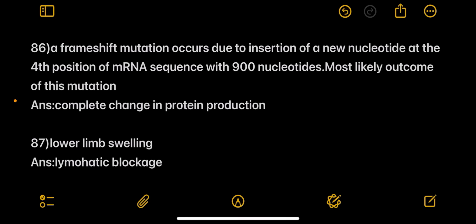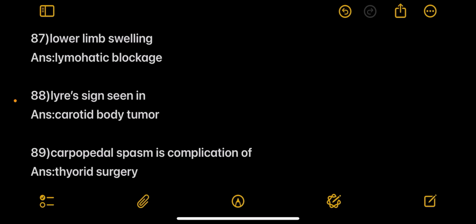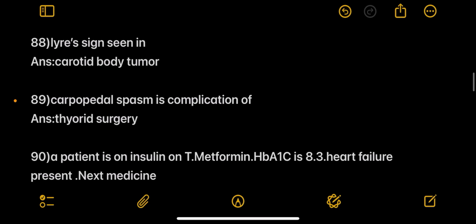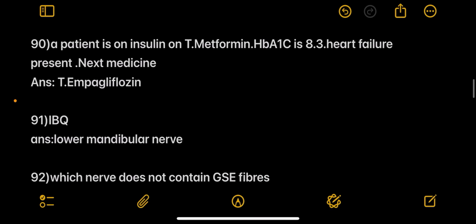Next, a frameshift mutation occurs due to insertion of a new nucleotide at the 4th position of mRNA sequence with 900 nucleotides. Most likely outcome of this mutation is complete change in protein production. Next is an image of a lower limb swelling. Answer is lymphatic blockage. Next, Lyre's sign is seen in, answer carotid body tumor. Next question, carpopedal spasm is a complication of, answer thyroid surgery.